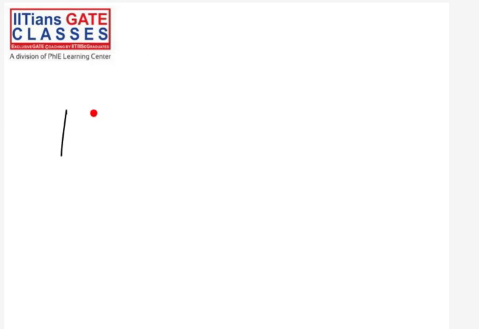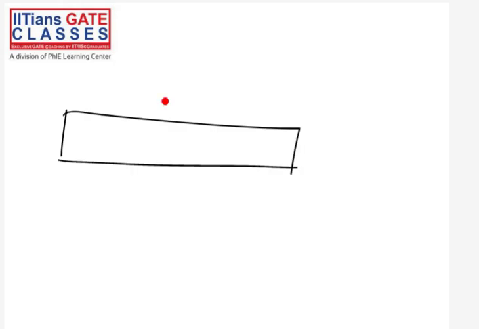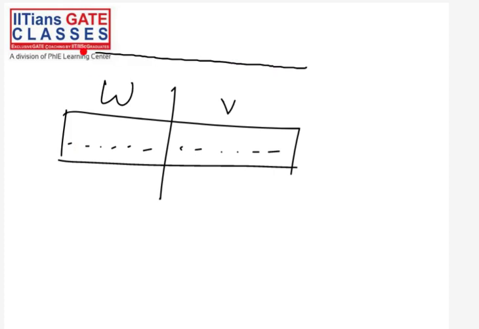You can easily prove it. WV means there is some string W, then there is some string V. This is our WV. Now if we want to find the reverse of WV, we will write this string from right to left.